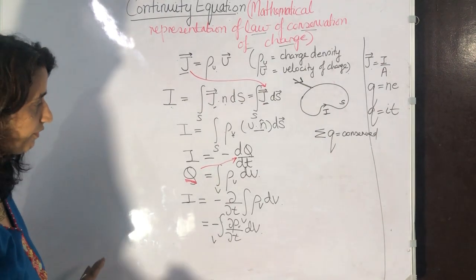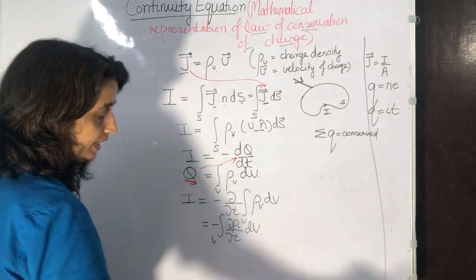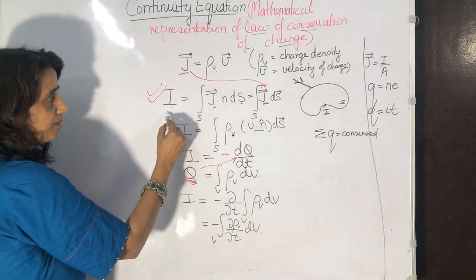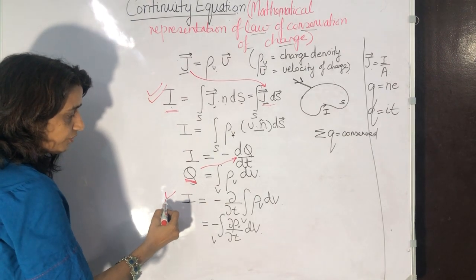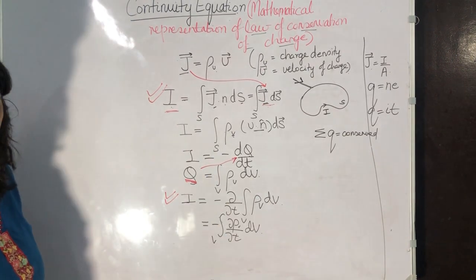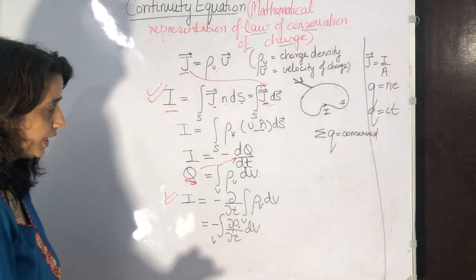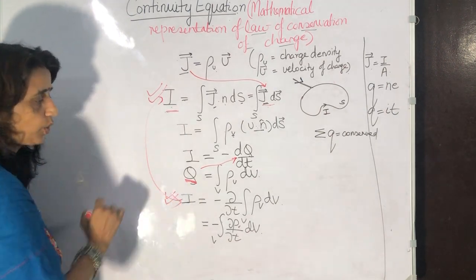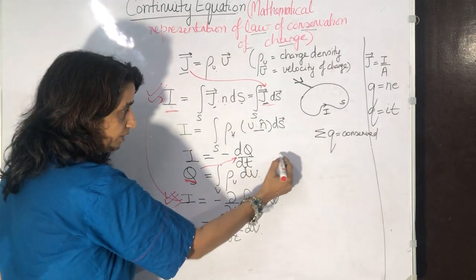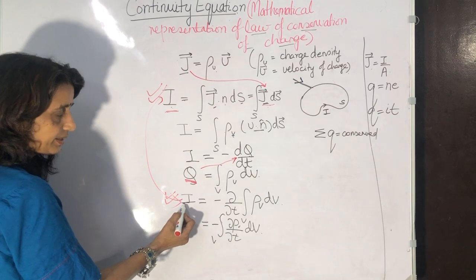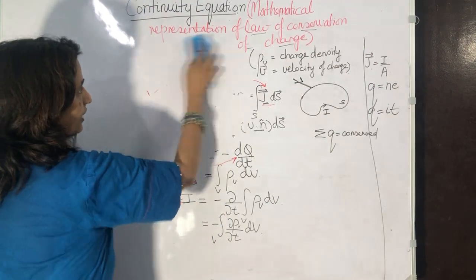Now what have we done? We have just written two forms of current, nothing else. In one form we have simply written it from the definition, I equals J dot A. In the other form we have written it in terms of charge density for a specific volume V. That is all we have done. Now we will equate these two equations of current. So equating the two equations of current, what do we get?